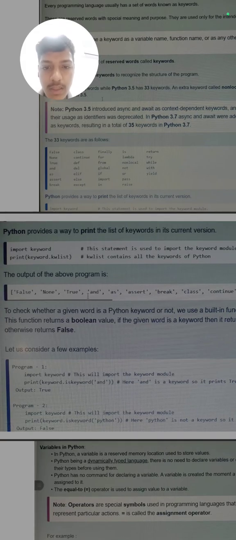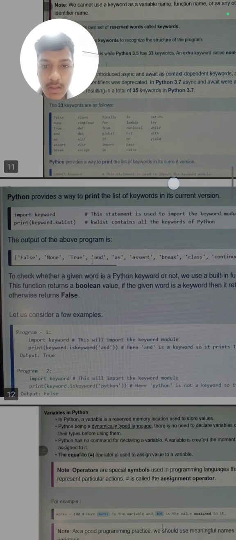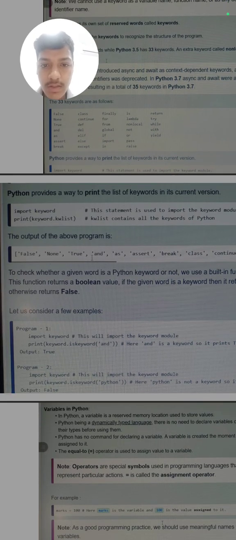Python provides a way to print the list of keywords in the current version. We can write import keyword, print keyword.kwlist. This will give us the whole list of 33 keywords in Python, and now Python 3.7 has 35 keywords, as I have told you.